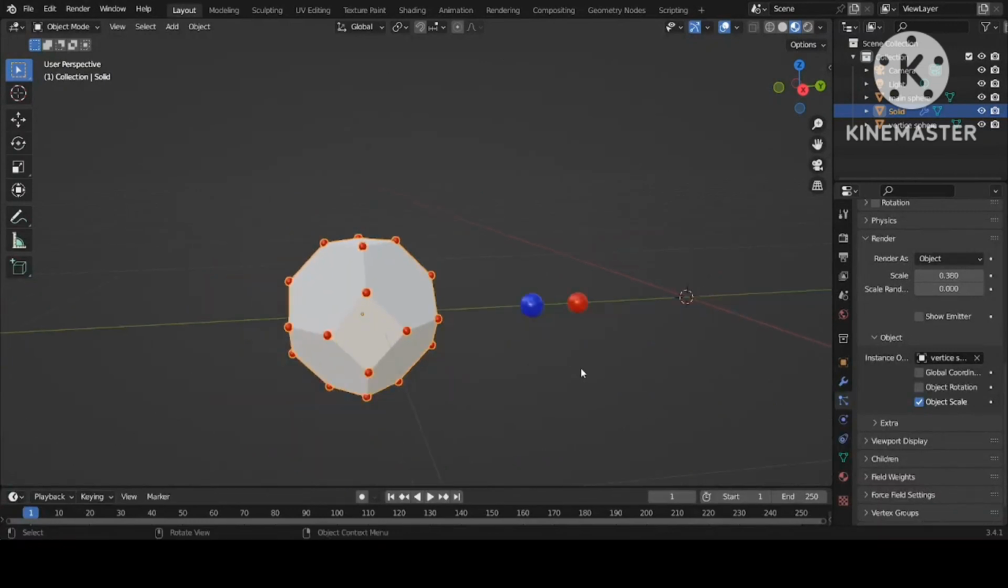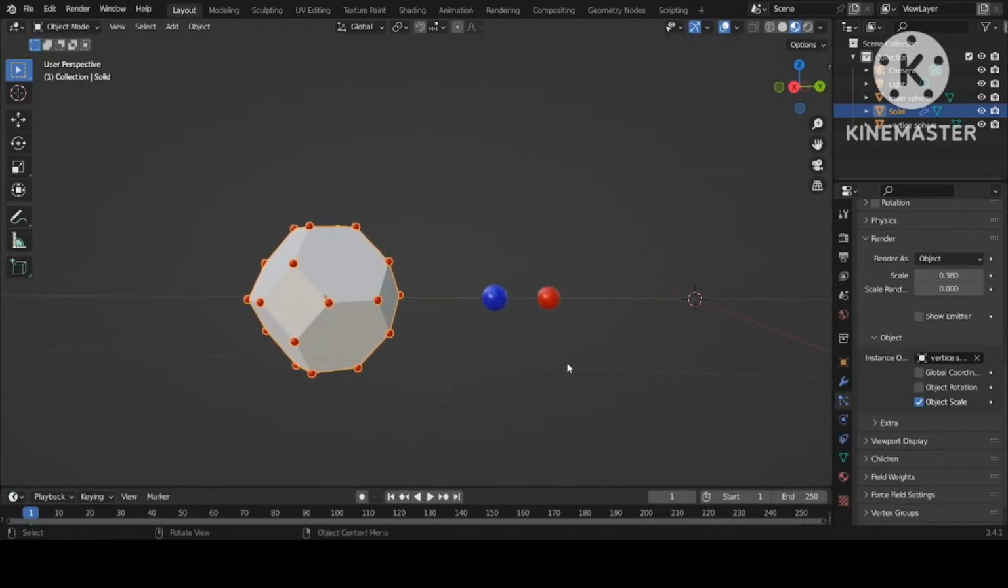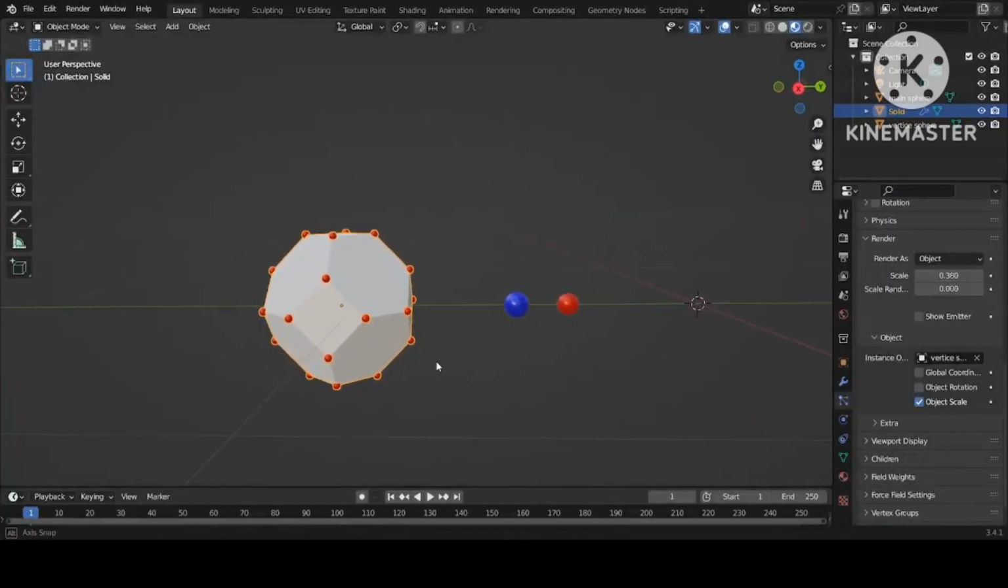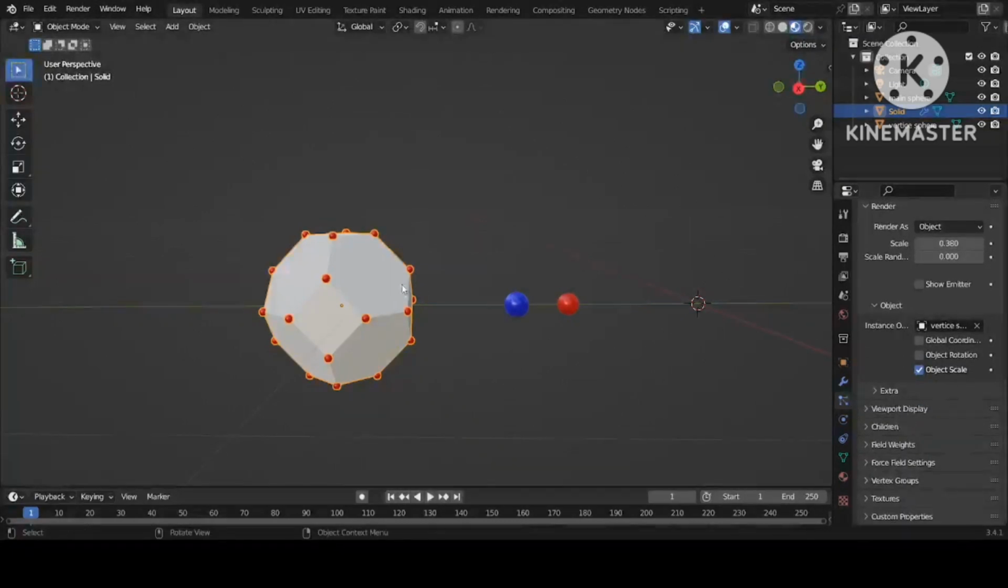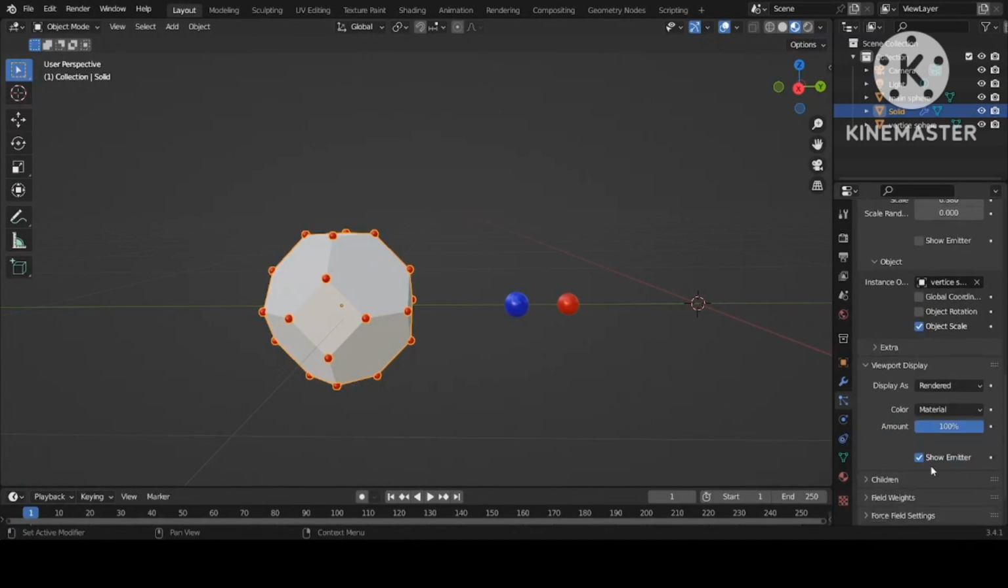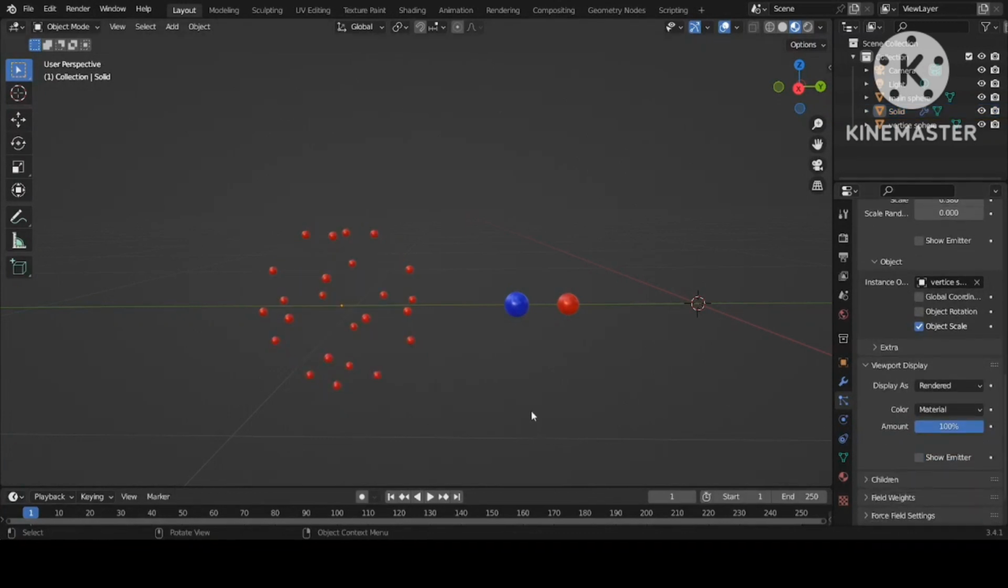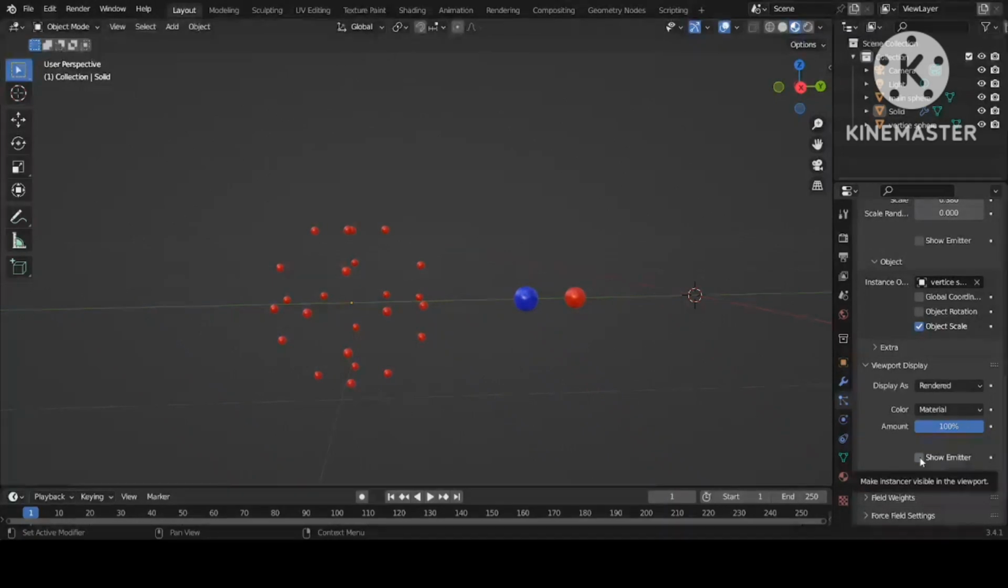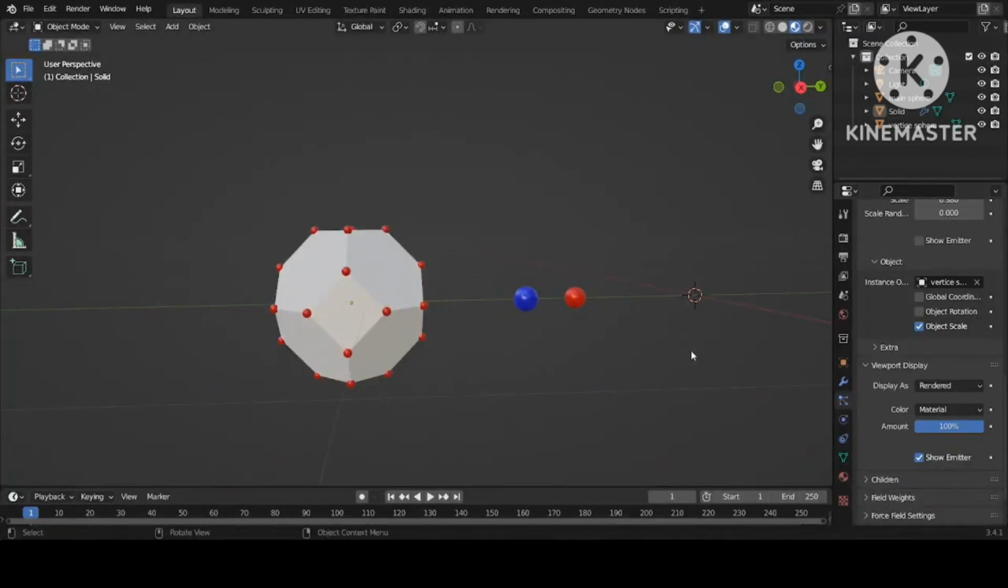Okay. Now one part of the project has been completed successfully. We can see that these appear on the vertices. If you want to eliminate the solid sphere, then go to viewport display and uncheck this show emitter. This is another view. The sphere has disappeared, and if we don't want the solid sphere to disappear, just check it again.